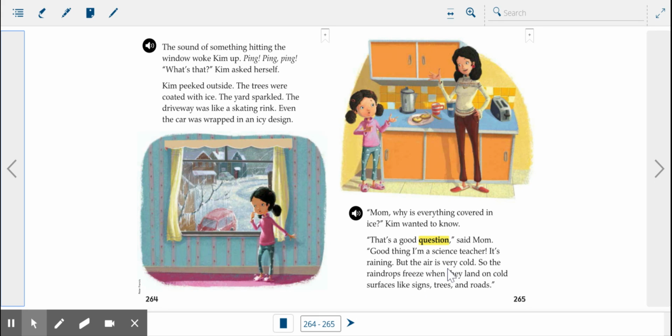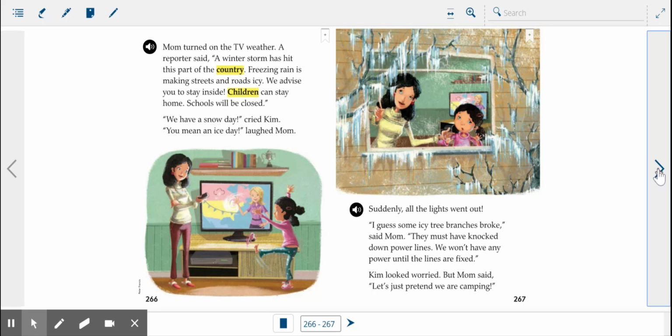The air is very cold, so the raindrops freeze when they land on cold surfaces like signs, trees, and roads. So the cause is the air being cold. The effect, what happens because the air is cold, the raindrops freeze when they land on surfaces. Okay? So that's another example of cause and effect. I'll look for one more.